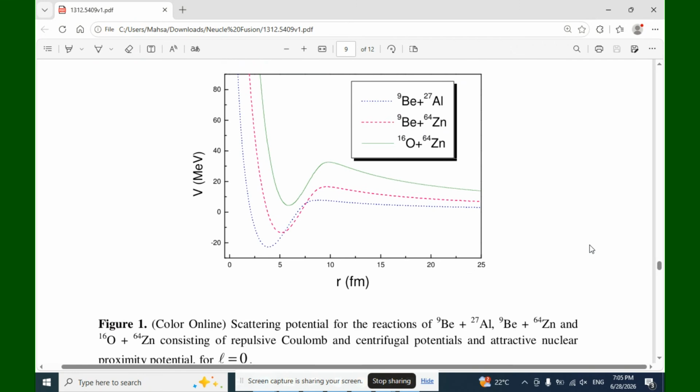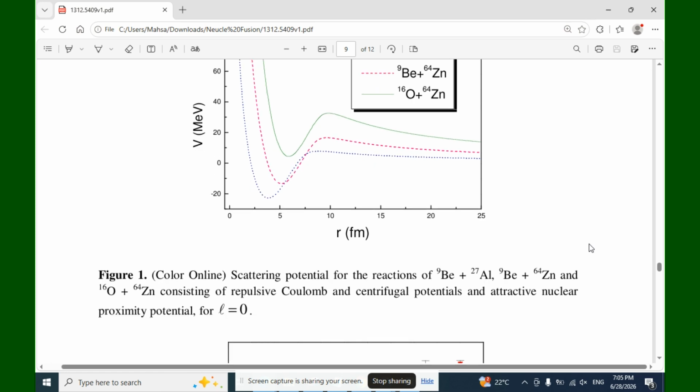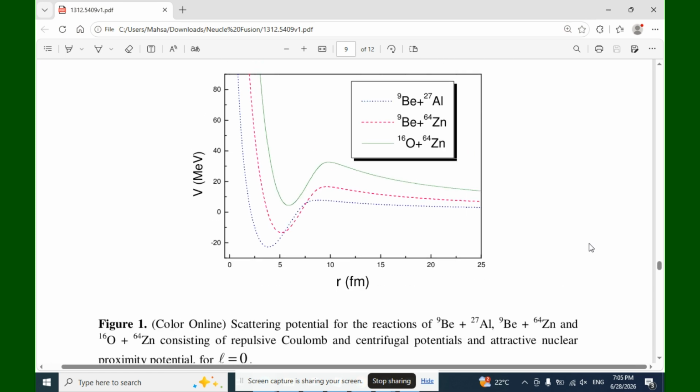Figure 1 illustrates the scattering potential for the reactions of beryllium-9 plus aluminum-27, beryllium-9 plus zinc-64, and oxygen-16 plus zinc-64, consisting of repulsive Coulomb and centrifugal potentials and attractive nuclear proximity potential for L equal to 0.